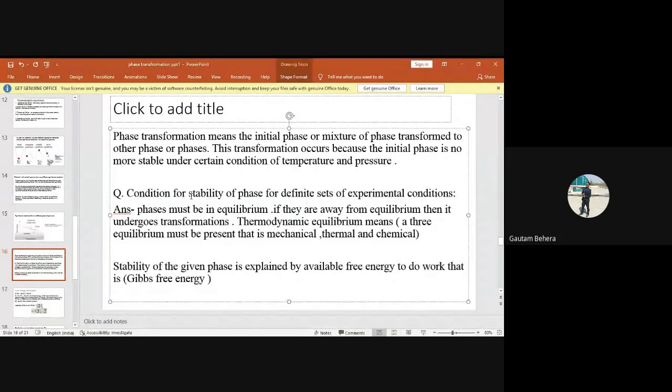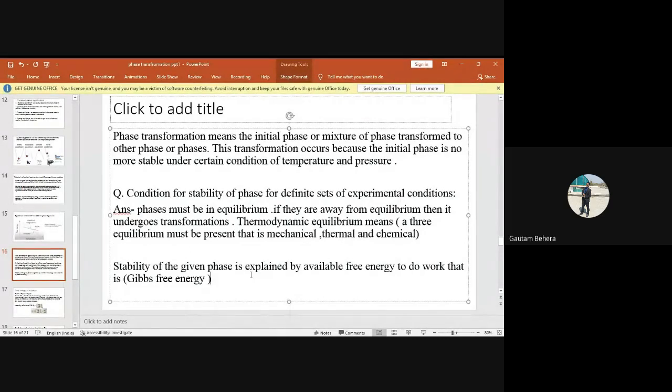Now, the condition for stability of a phase, for a definite set of experimental conditions. Here experimental condition means you are at a given temperature and pressure, okay? Or you are at a given pressure, that is 1 atmosphere, and you are at different temperatures. So the phase must be in equilibrium. If they are away from equilibrium, then they undergo transformation, right? So if you take your phase away from equilibrium, then phase transformation will start. And thermodynamic equilibrium means three equilibria must be present, that is mechanical, thermal, and chemical, right?